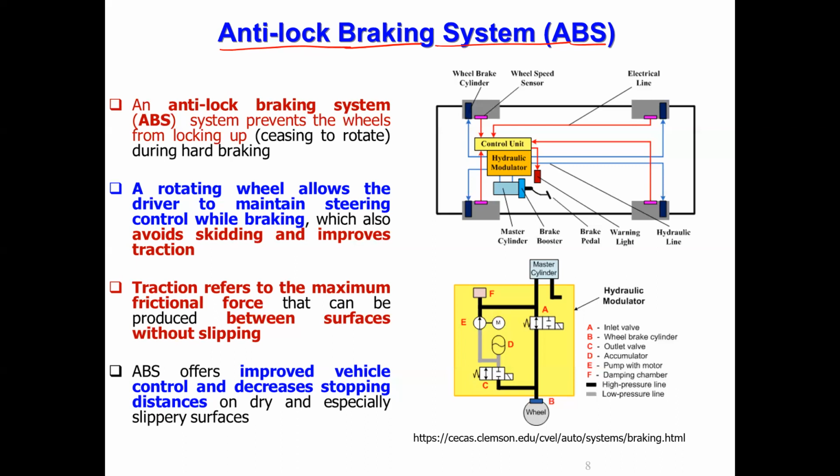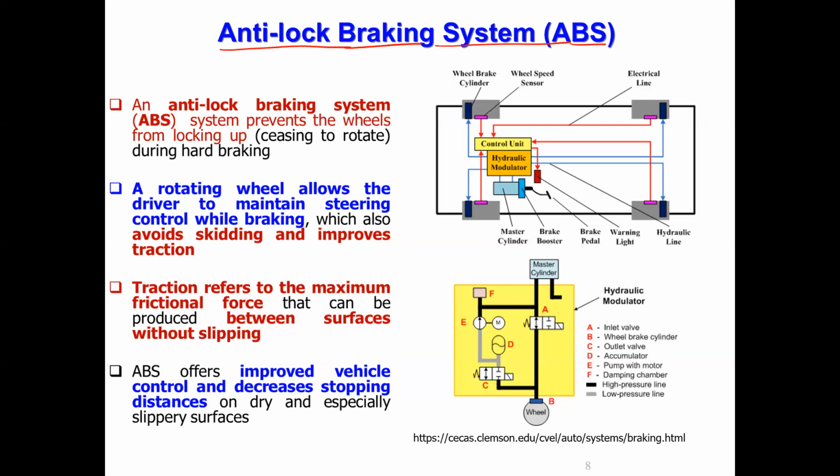If you apply too much force, the wheel is not allowed to rotate, but the vehicle body has energy to move forward, so the vehicle will start skidding. To avoid that, you apply brake force on the wheels, and when the wheel is about to stop, you release the brake so that the vehicle will not skid. But since you already applied the brake, some energy has been dissipated, so the vehicle speed reduces.